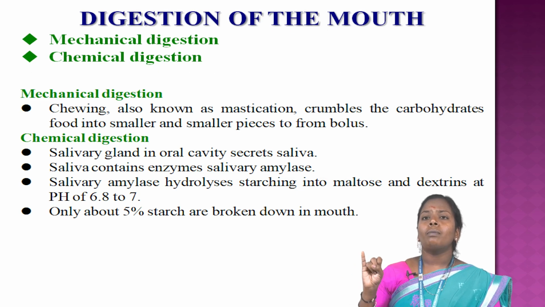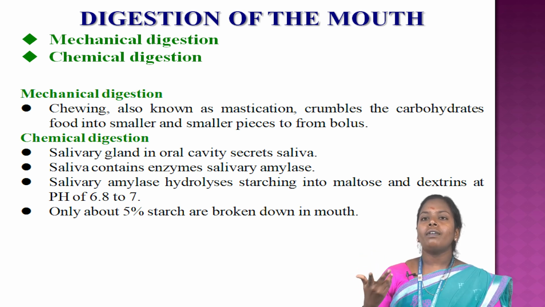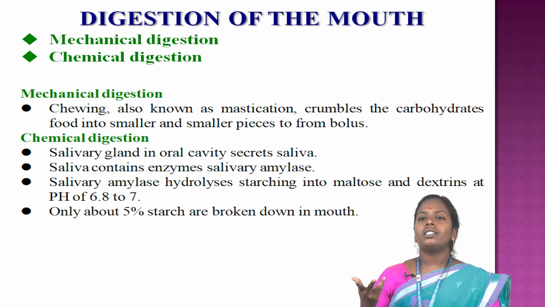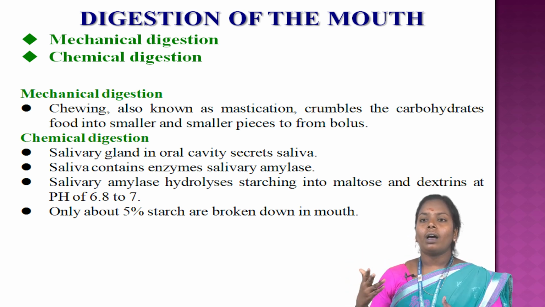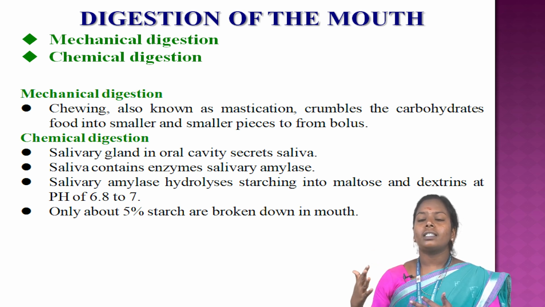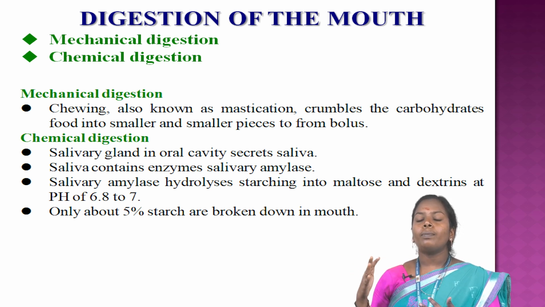Digestion in the mouth has two types: mechanical digestion and chemical digestion. For chemical digestion, the salivary glands release saliva into the oral cavity. Saliva contains the enzyme salivary amylase, which hydrolyzes starch to maltose and dextrin at pH 6.8 to 7. Only about 5% of starch is broken down in the mouth.